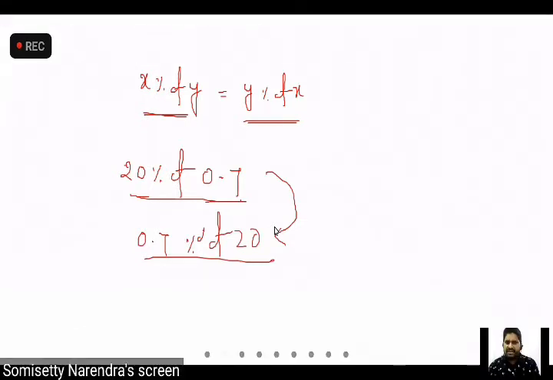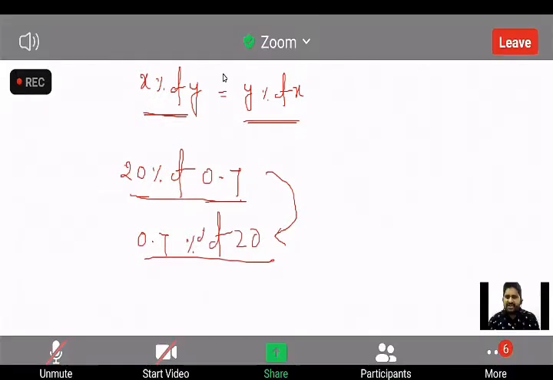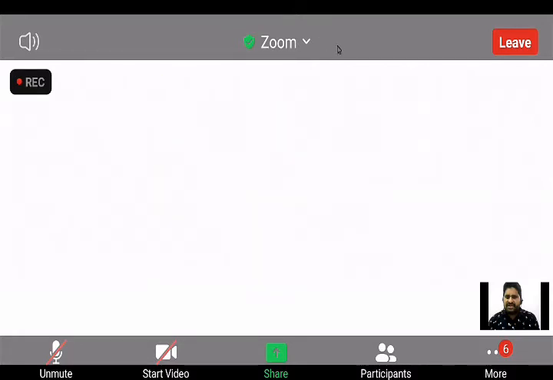Now let's see. In order to take any percentage, always simple, only one point: split the number. That is, always we require 10% of the number and 1% of the number. If you know how to take 10% of the number, as well as 1% of the number, then the calculations will be very easy for you.